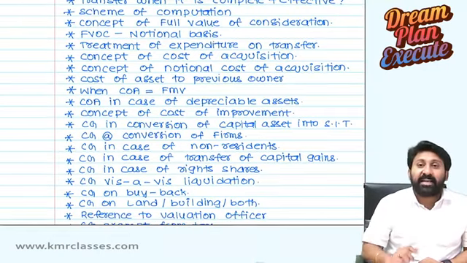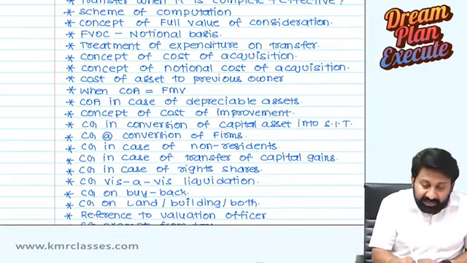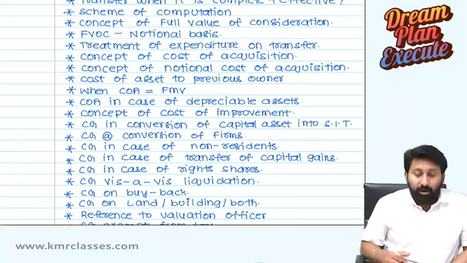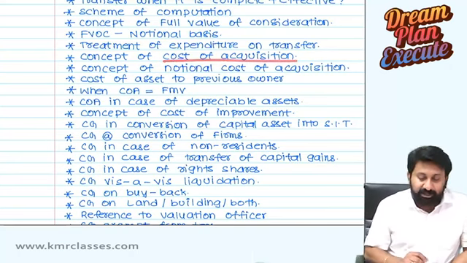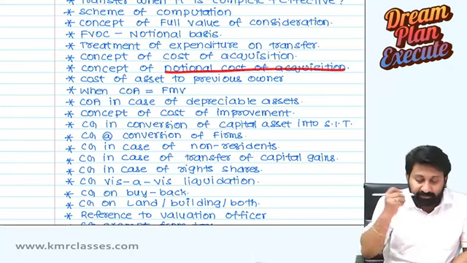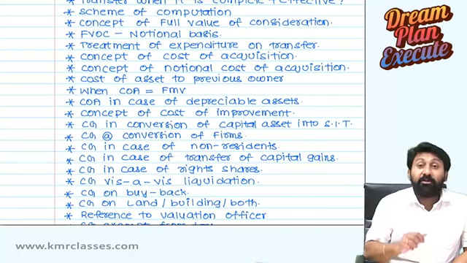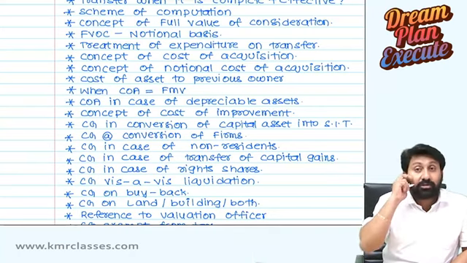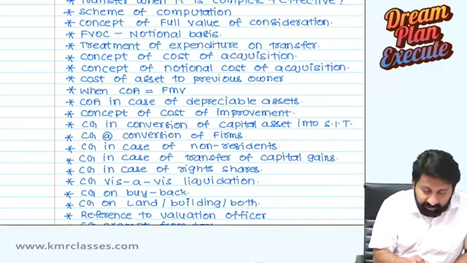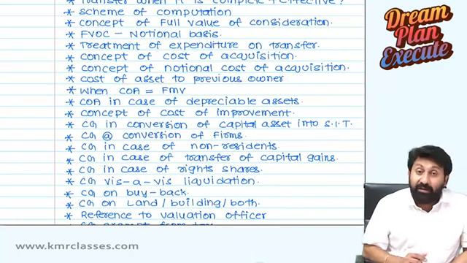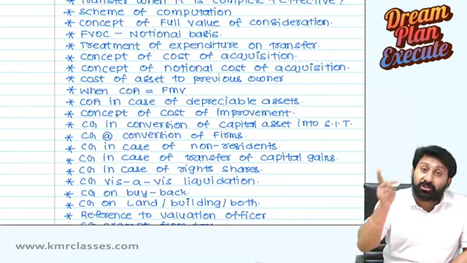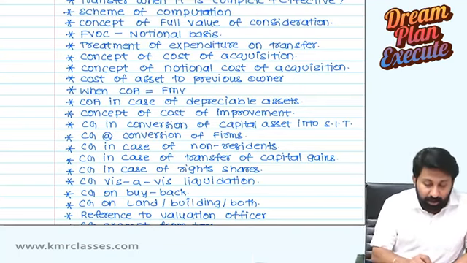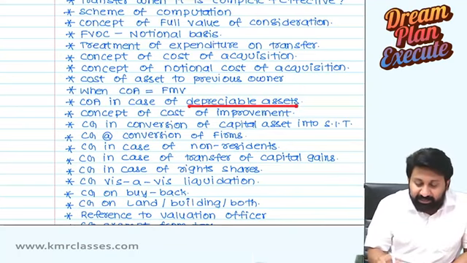Next one. Whenever expenditure happens at the time of transfer, how to treat that expenditure on transfer? Treatment of expenditure on transfer. What do you mean by cost of acquisition? What do you mean by notional cost of acquisition? Next one. If you purchase an asset from someone and you sold that, how to take the cost to the previous owner? That's what we are going to see here. When the cost of acquisition is not the actual cost of acquisition but is the fair market value, here we will see. Cost of acquisition in case of depreciable assets.